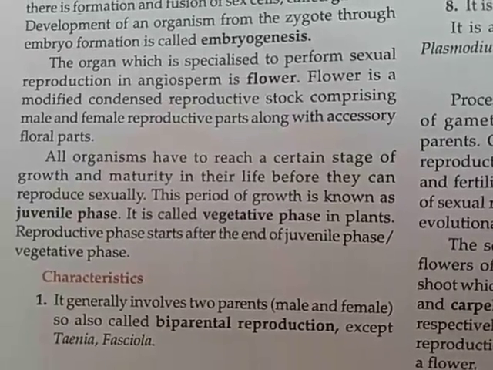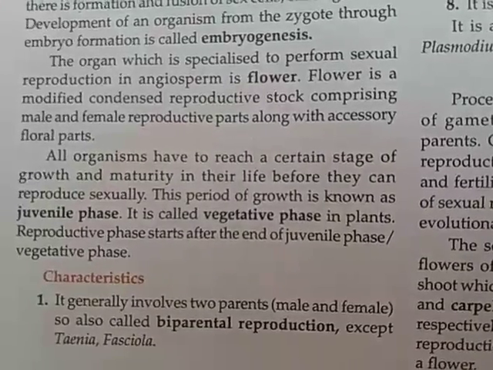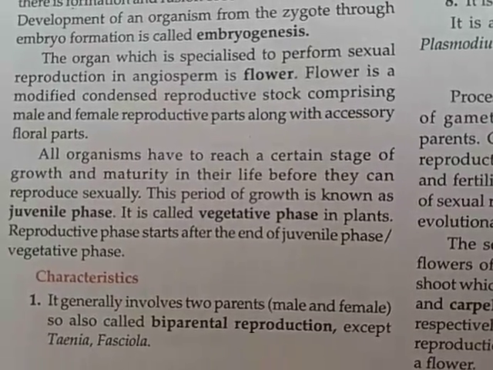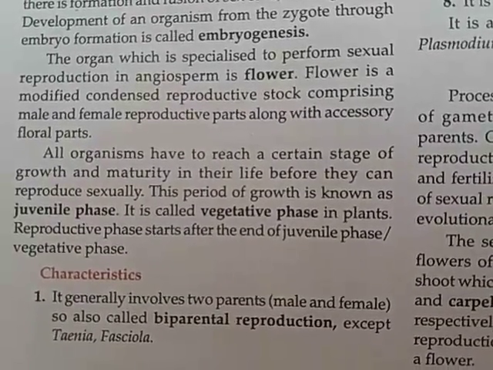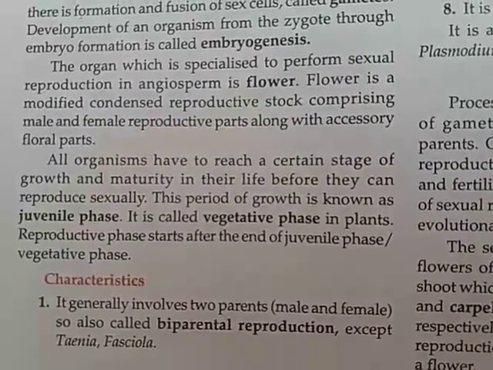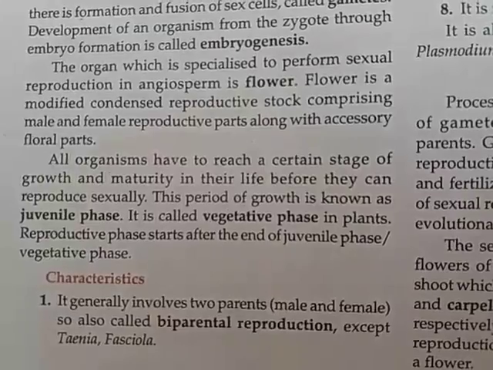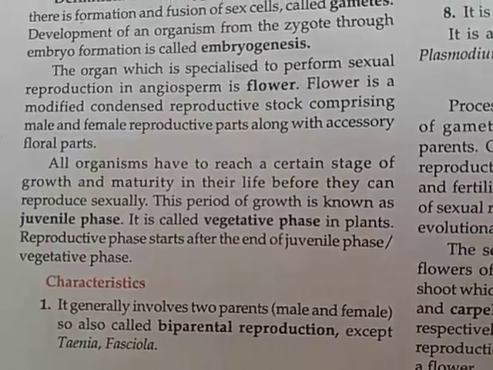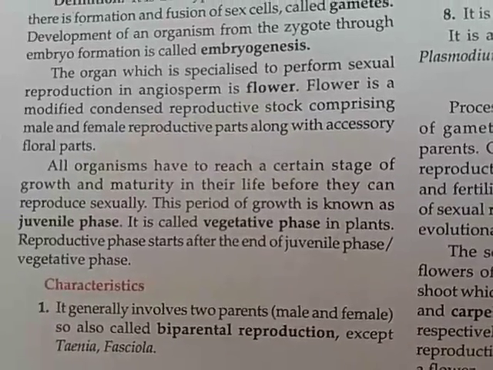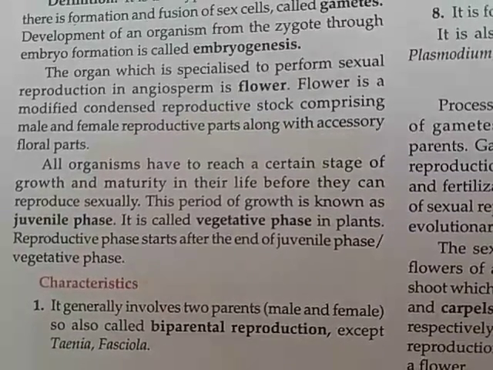First point is, it is biparental, meaning two parents are required, one male and one female, so that two kinds of gametes, sperms or ova, pollen grains or ova, are produced, and by their fusion sexual reproduction occurs. But sometimes we read about hermaphrodites or bisexual organisms, in which male and female gonads both are present in a single organism. Example Phaseola, example Taenia, example earthworm. But actually earthworm undergoes cross fertilization, even though it is hermaphrodite.